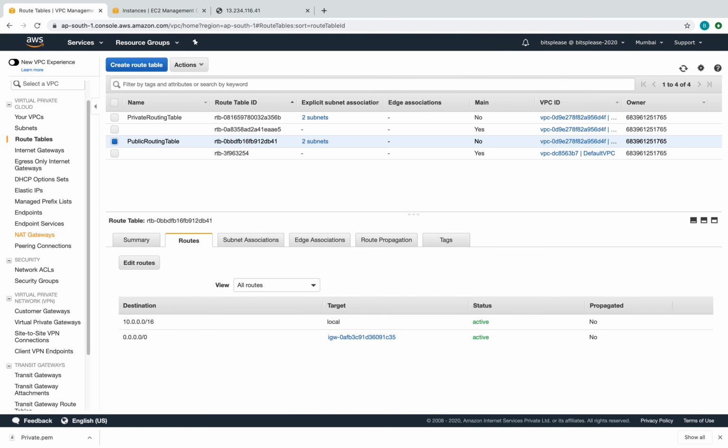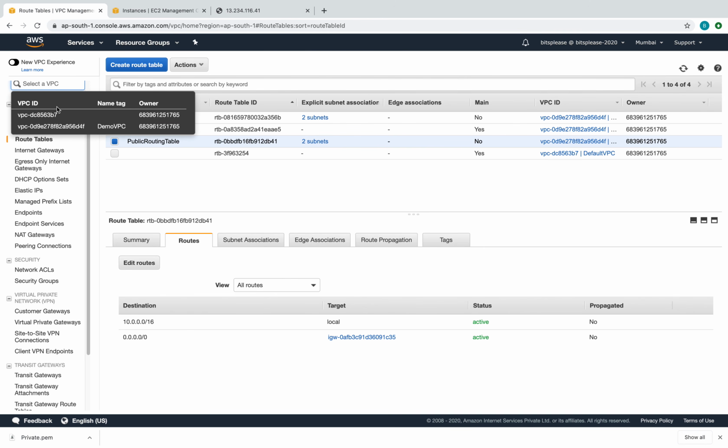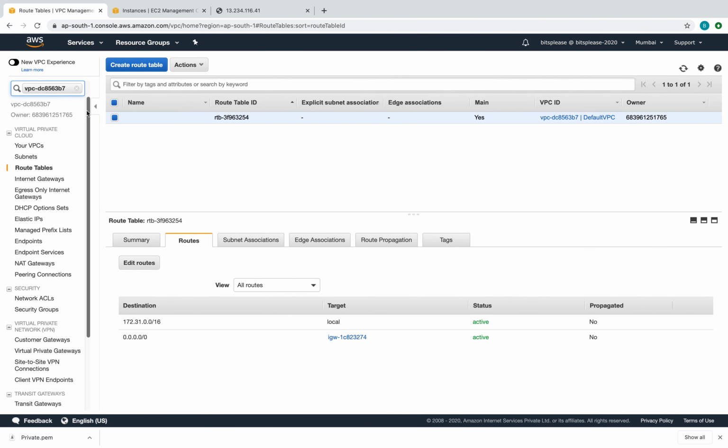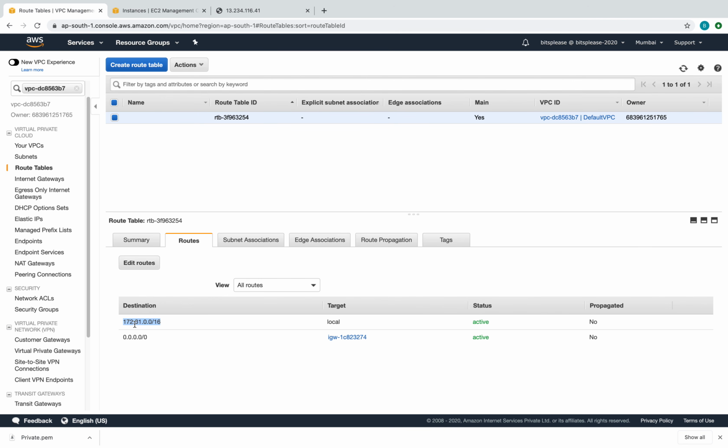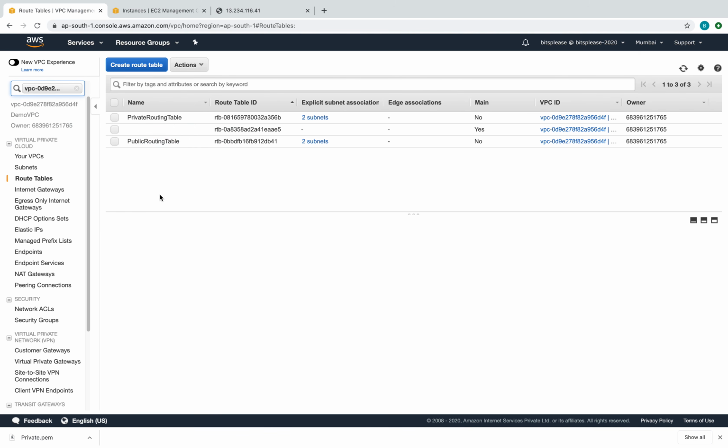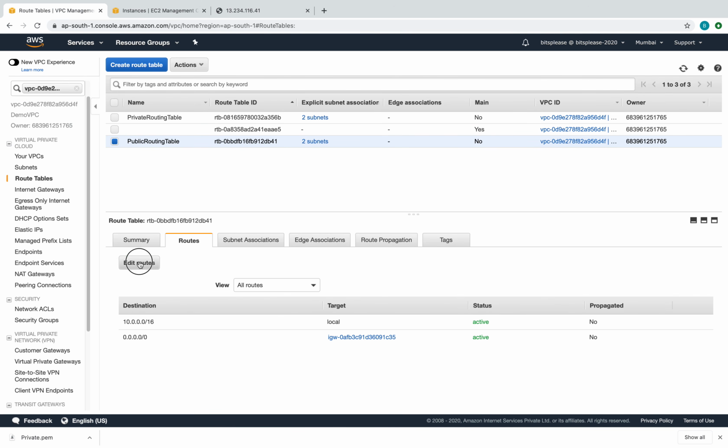So let's go to the routes, because without that, remember, routing table is the one which actually connects everything together, right? So before this, let's see, what is the subnet for our default VPC? We have to figure that out. Remember, I showed you this when we started out, but let's figure out here. So this is the subnet for our default VPC, right? Let's copy this, and let's go to the routing table of this one. Let's go to the public routing table. Let's edit the routes. Right?